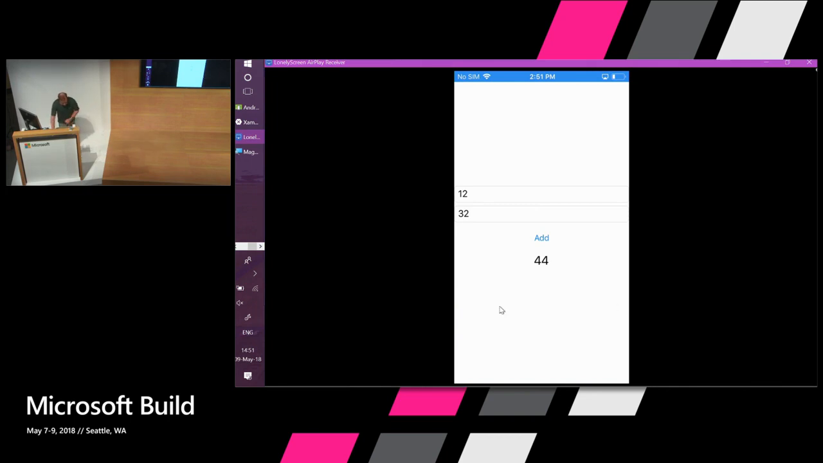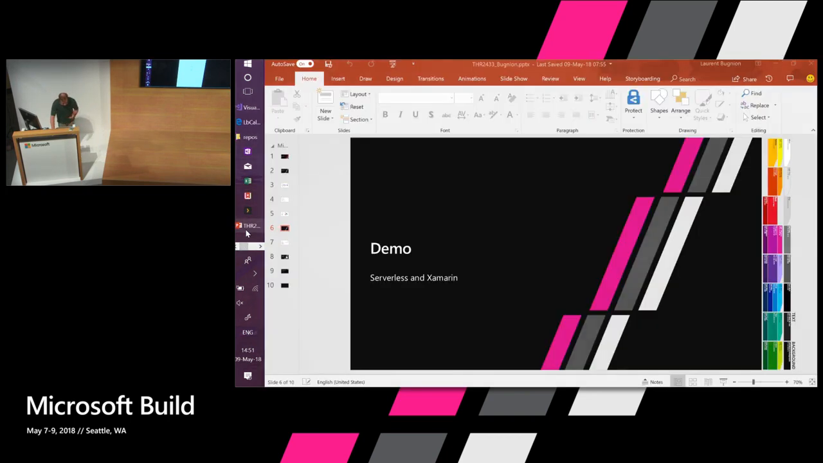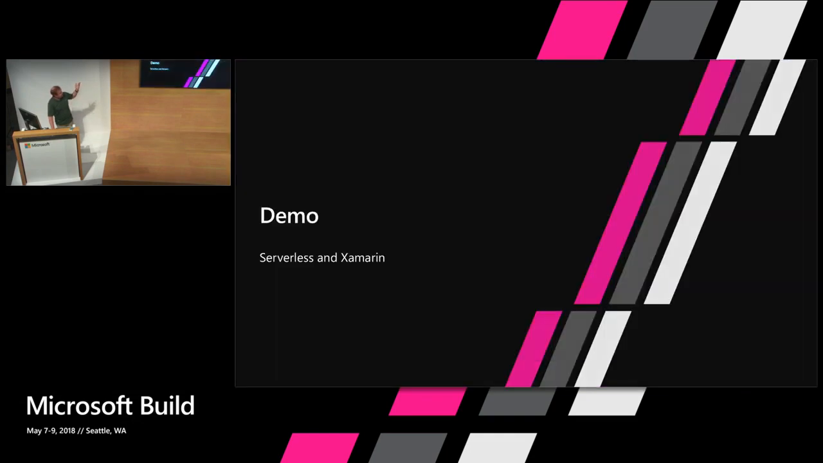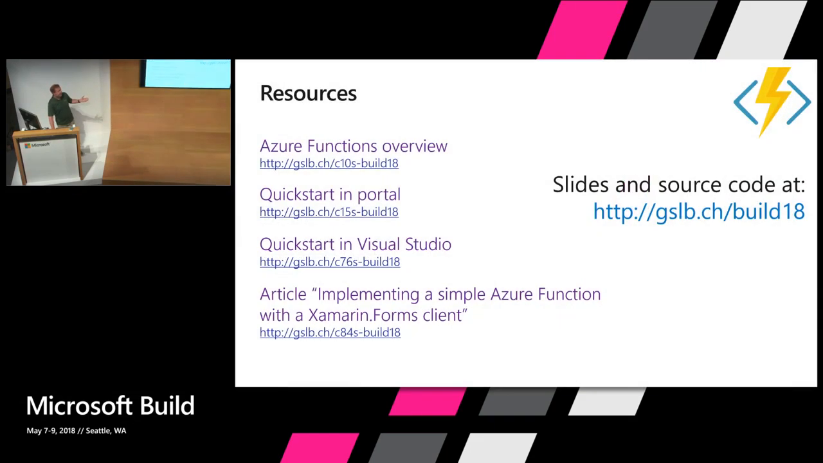Cool. So I'm at the end of this presentation. Of course, this was a super simple application, but you can imagine how you can extend that with your own code, I hope. And so at the end, you have a resource slide.